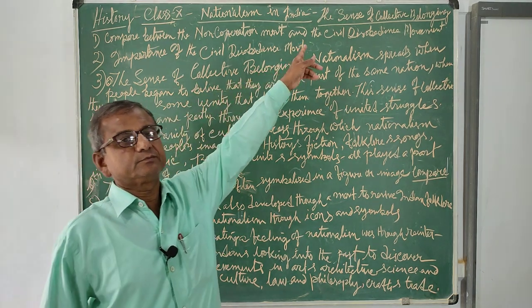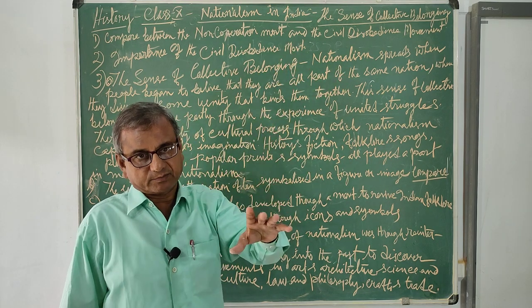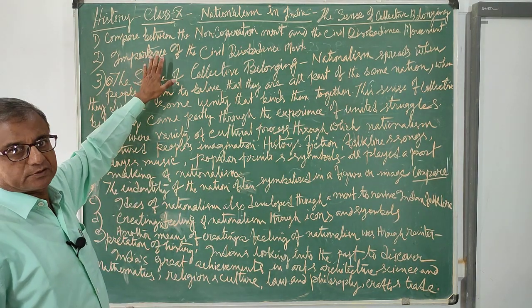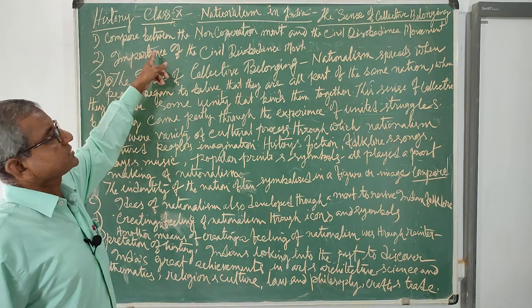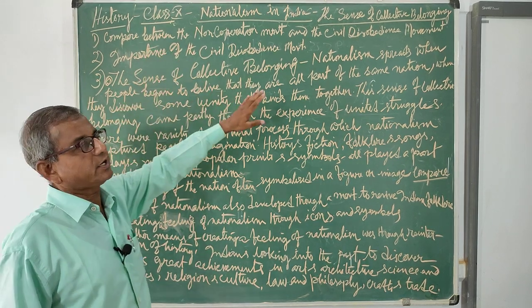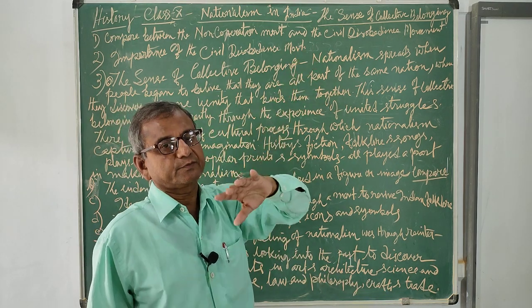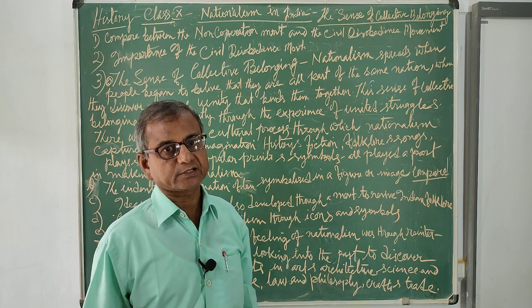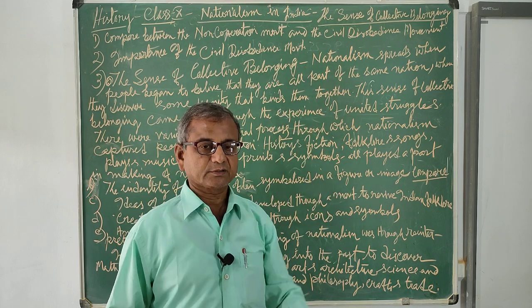It did not get the same Muslim support. Muslim participation in the civil disobedience movement was lukewarm, while it was enthusiastic in the non-cooperation movement, where Muslim participation was large in number. A large number of women did not participate in the non-cooperation movement, but a large number of women participated in the civil disobedience movement, from different sections and classes, like the rich peasants, the village area and the urban area.